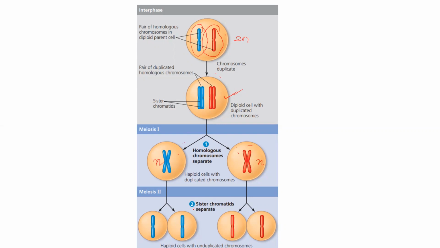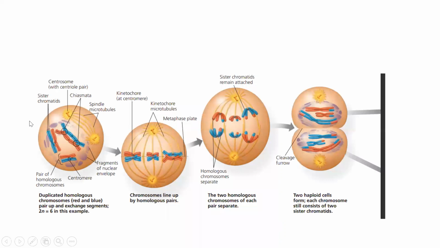Again in meiosis 2, it is not going to duplicate. In meiosis 2 also I have prophase 2, but here it will not duplicate. Simply they will align themselves and start separating, ending up in purely n number of cells. So this is what we are having. Those ova and sperm cells tend to contain only n number of chromosomes in their gametes. So gamete cells are always holding n number of chromosomes.